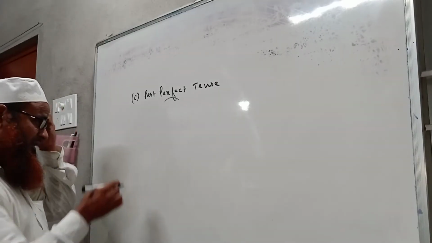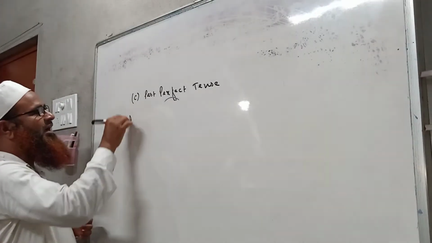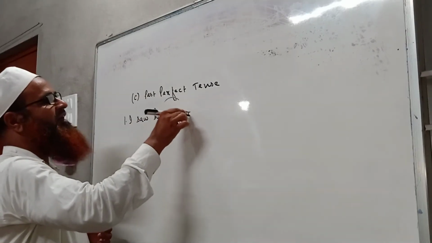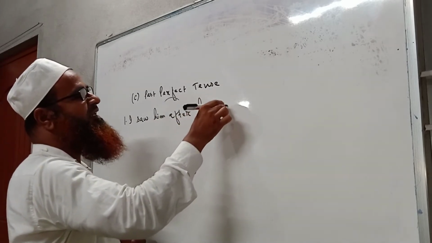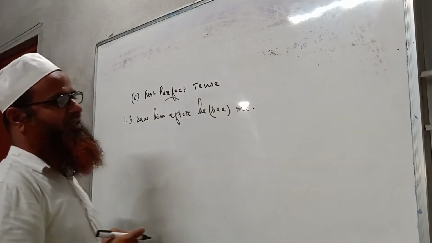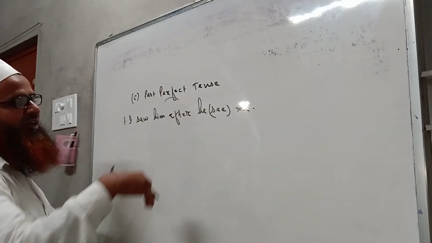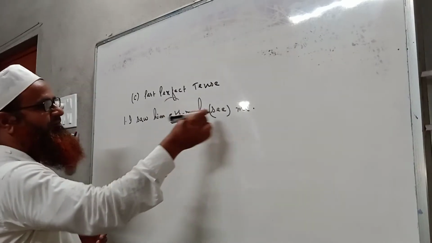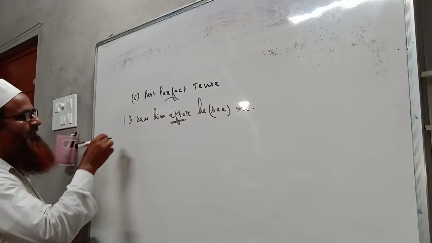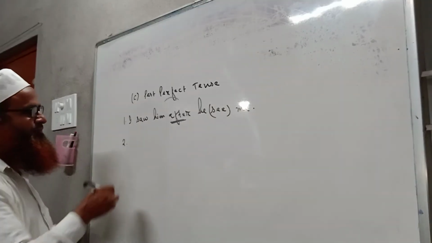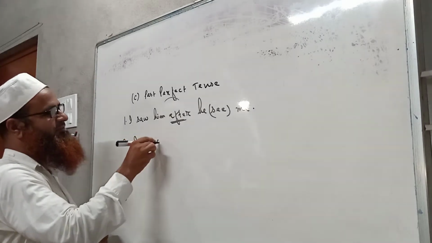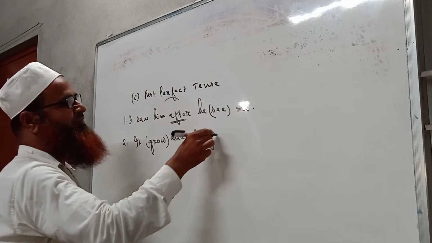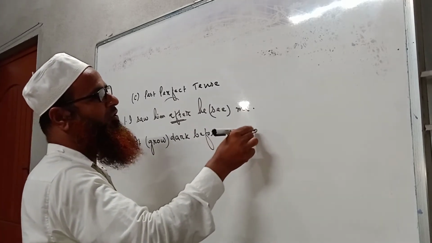Now I am writing: I saw him after he see me. So I have put the word see within brackets after the word after. Now number 2: It grow dark before we reached home.